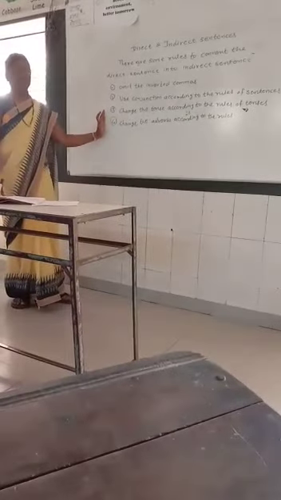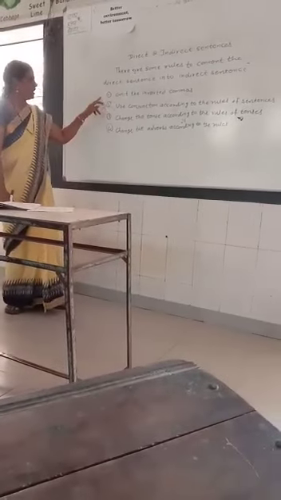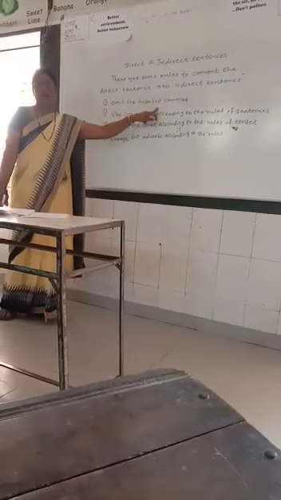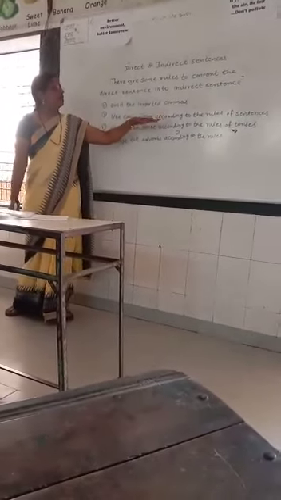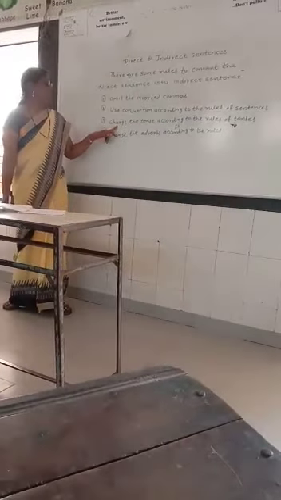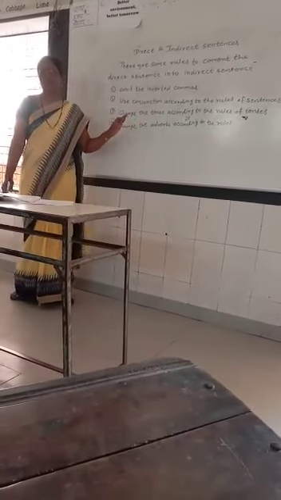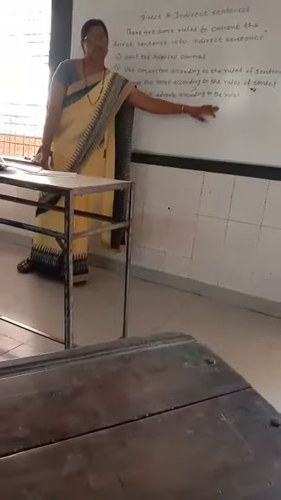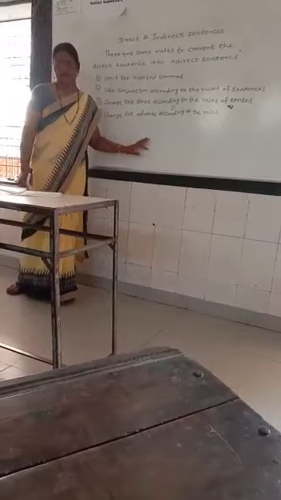These are the main changes we have to do while converting direct sentence into indirect sentence. We took the example. In that example, we omit all inverted commas while converting from direct to indirect sentence. We use conjunction according to the rules of the sentences. Then change the tenses according to the rules of the tenses. The rules of the tenses explain us how to change the tense of the direct sentence into indirect sentence. And we have to change the adverbs also according to the rules of the adverbs.